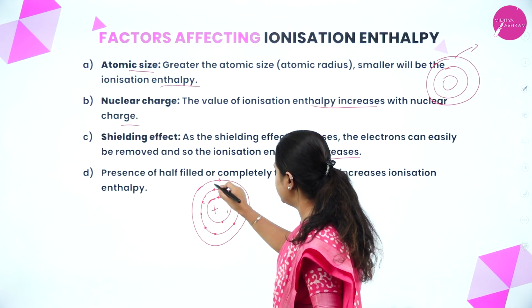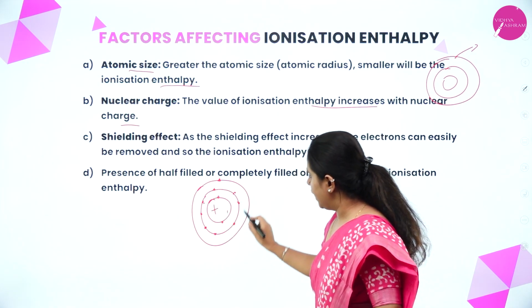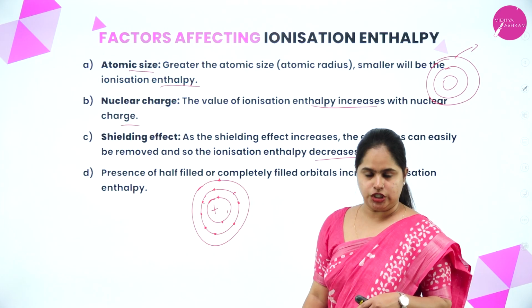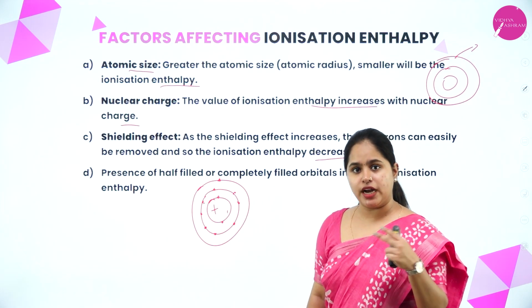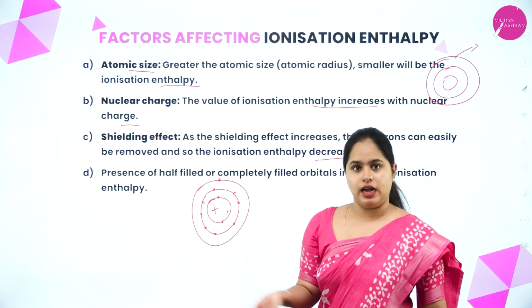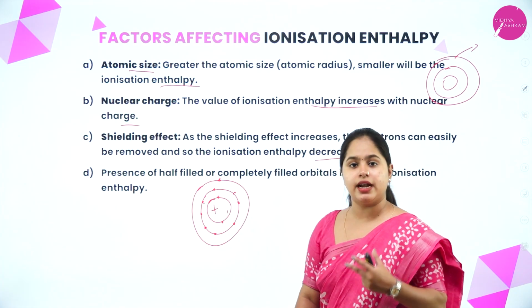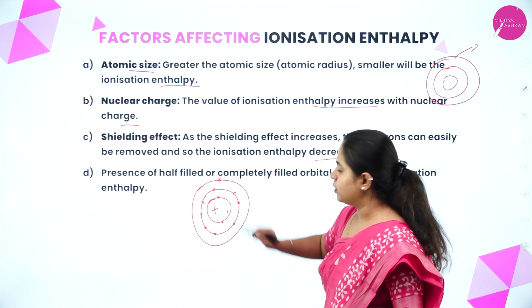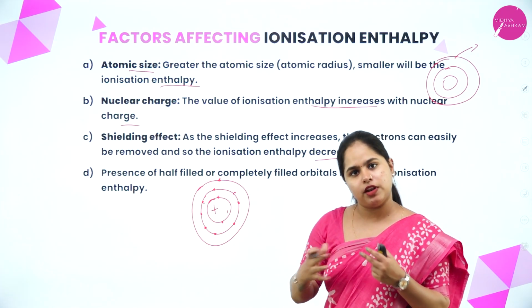And in the last shell, 1 electron is here. The electrons present in the penultimate shell cause a shielding for the attraction of the nucleus towards the last electron. This is called the shielding effect. These electrons shield the attractive force of the nucleus towards the last electron, so the attraction becomes less.